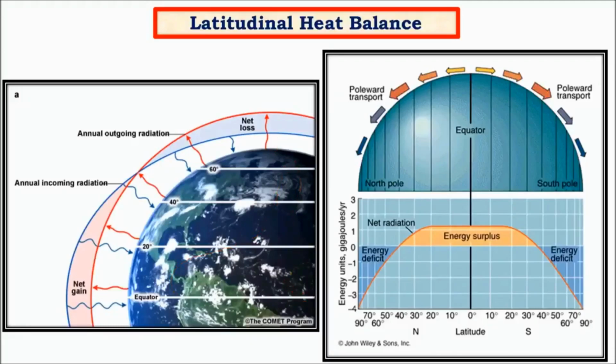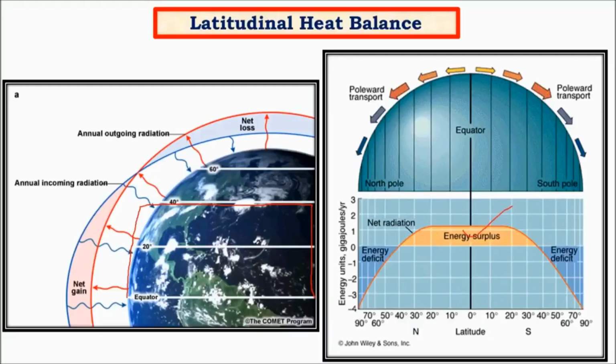So this is how heat balance is achieved. And in the concept of heat balance, we have two regions. One is energy surplus region, other one is energy deficit region. So obviously the energy surplus region would be the equator, the regions surrounding the equator till the tropical temperate regions. Usually these regions receive significant amount of sunlight, and also the sunlight comes in the form of direct rays. As a result, the temperature here is much higher, hence they are called as energy surplus regions.